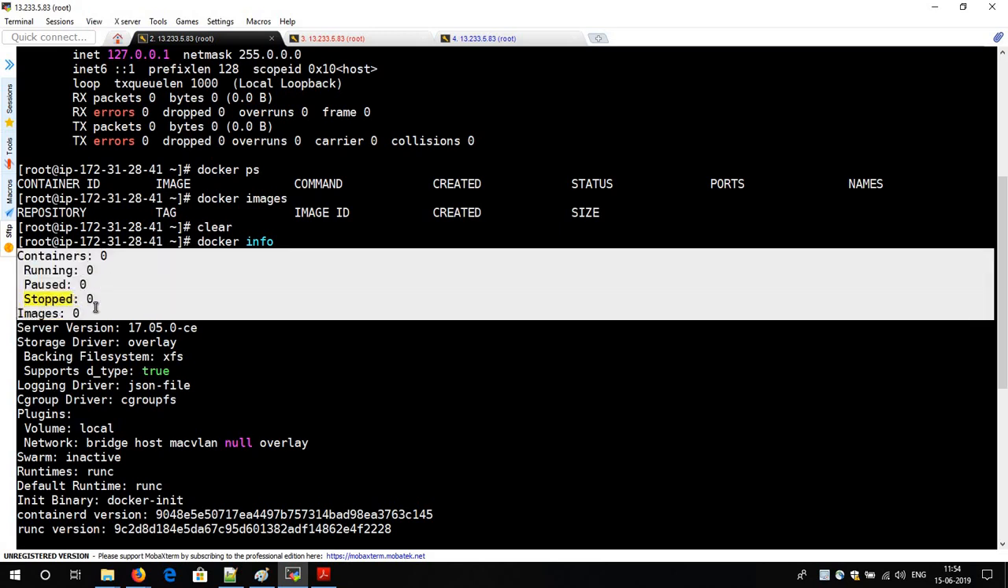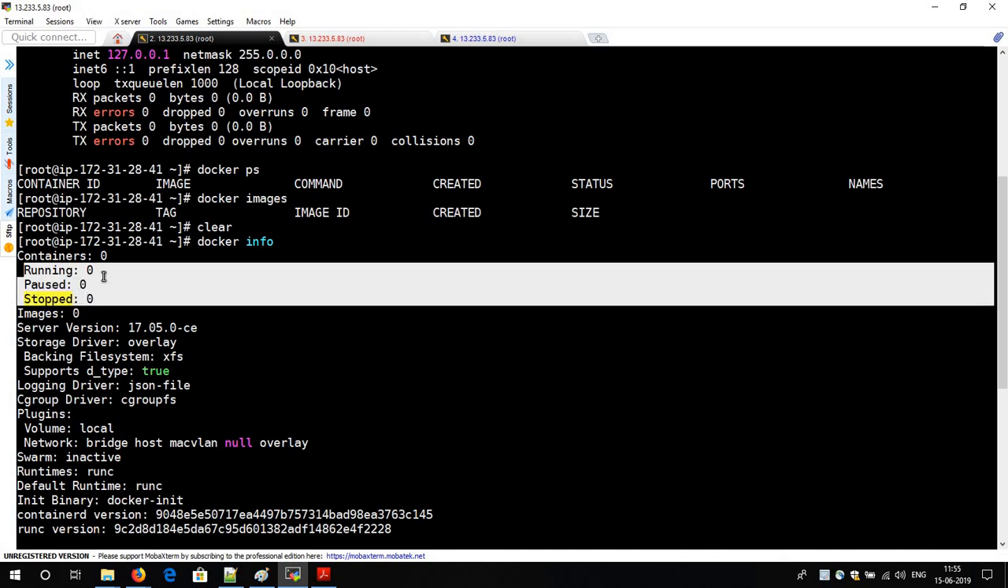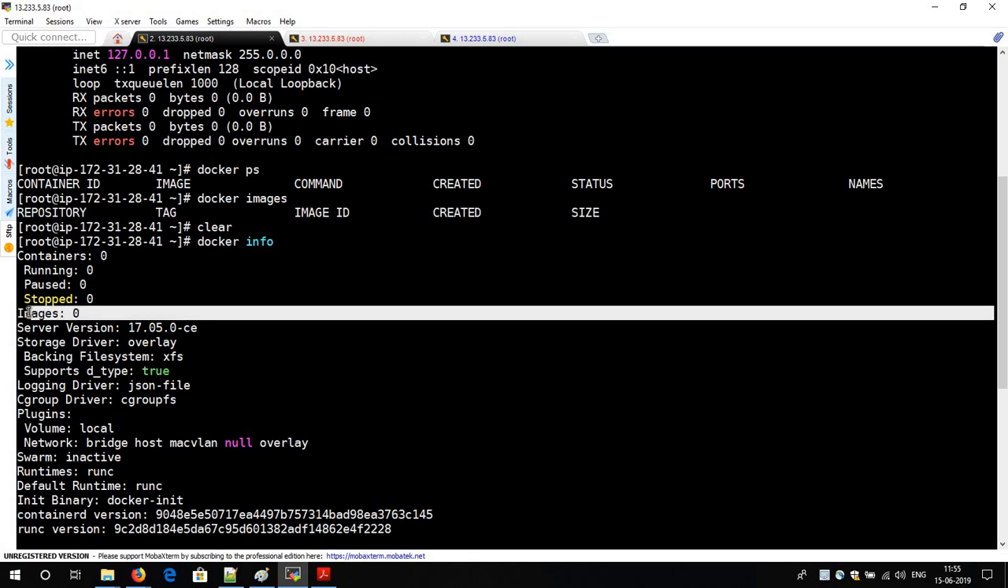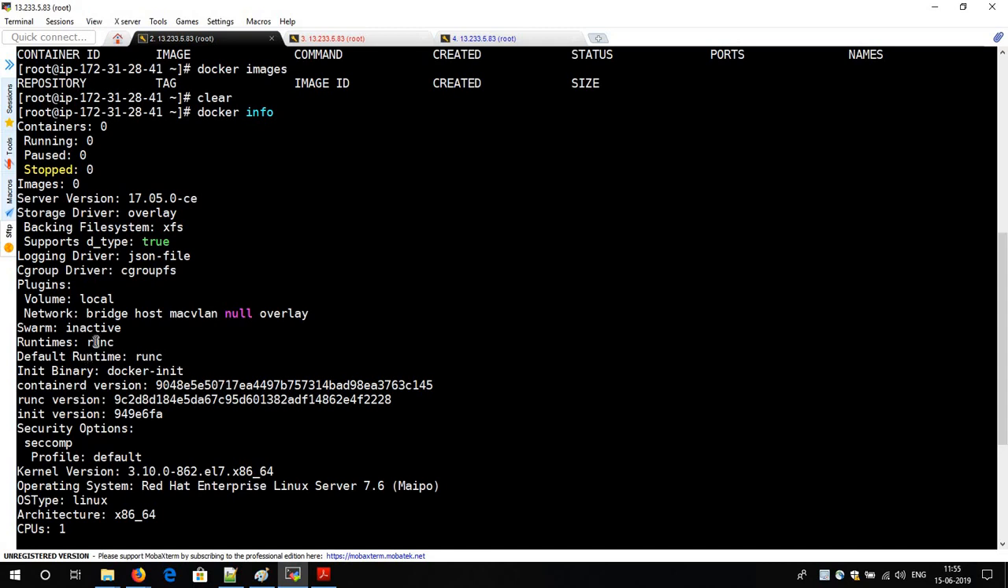Right now no container is there, but if there were a container, it would show the state of the container, whether it is in running state, paused state, or stopped state. The second is the images: is there any Docker image? No images are there, no container is there. Right now we have installed only Docker and haven't done anything. After that it shows you the version of Docker and all these things.